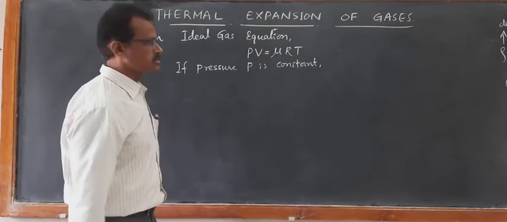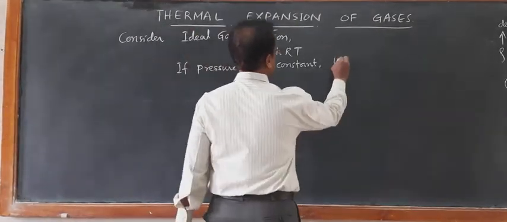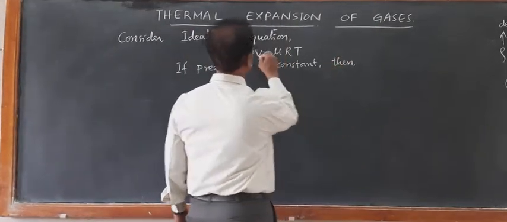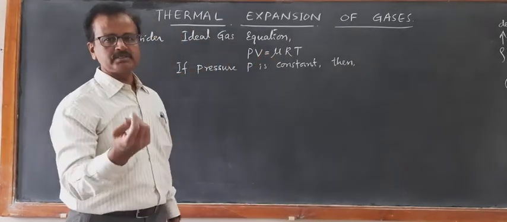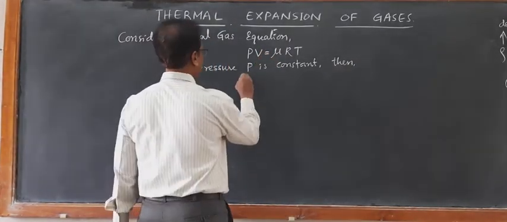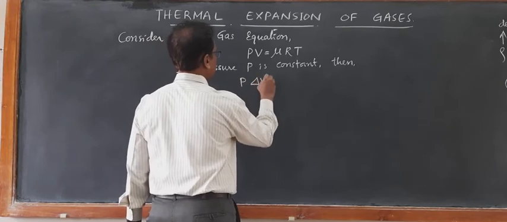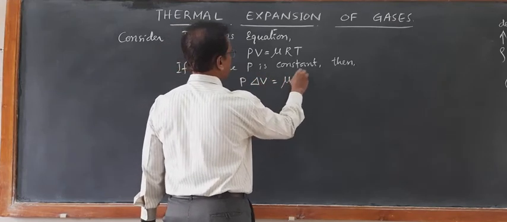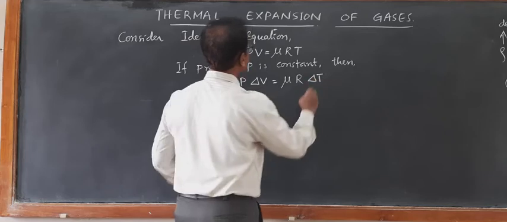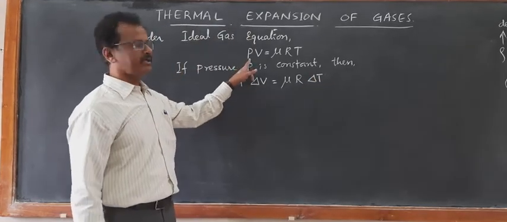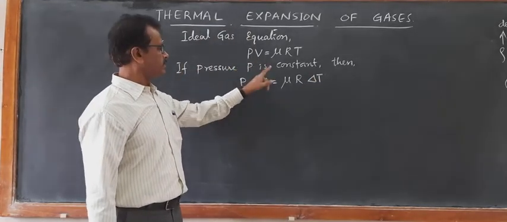So if P is kept constant, as there is a change in the volume, there is a corresponding change in temperature. P delta V is equal to mu R delta T. It means if you differentiate, keeping P constant, P delta V is equal to mu R delta T.